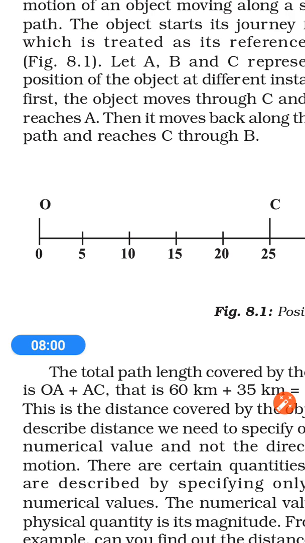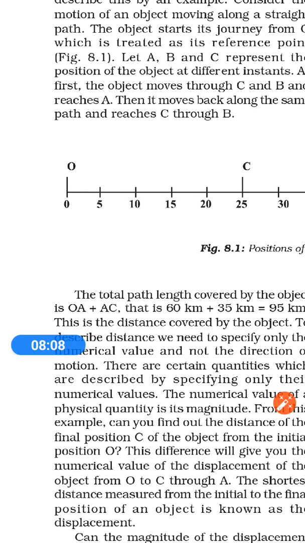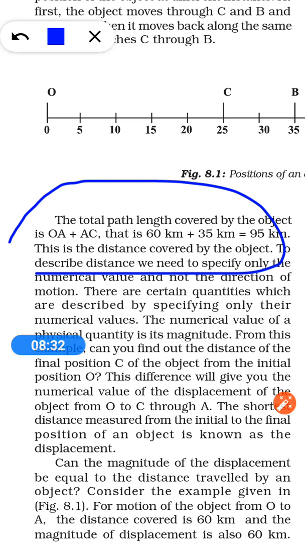Okay. Here I have discussed two things. One is distance, another one is the shortest distance. The distance that we consider is known as the path length, the distance that we traveled. So what do you mean by distance? It is the total path length covered by the object. Here you can see the distance traveled is the total path length.